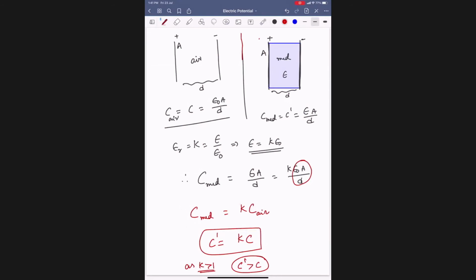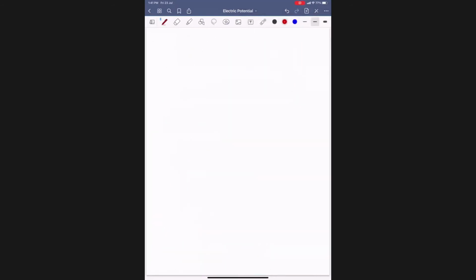Now, what happens if I don't fill the complete space between the plates with dielectric? I'll take only a part. Before that, we'll do one thing. Suppose in between the plates of the capacitor, I place a metal medium.